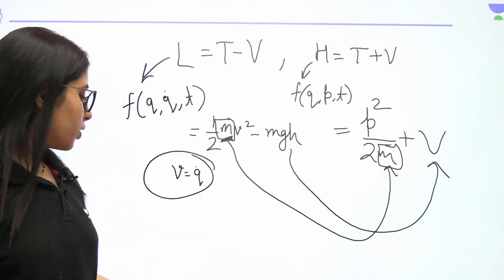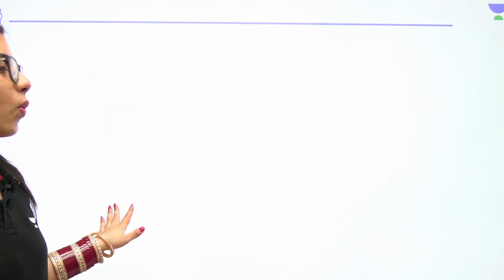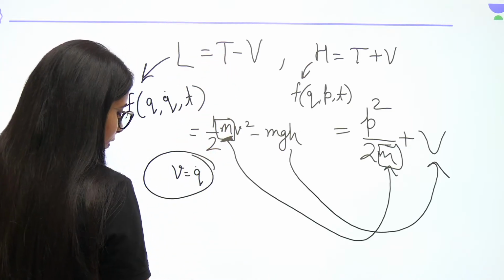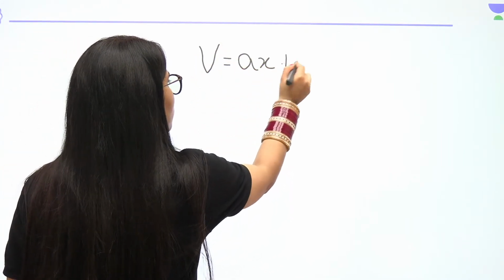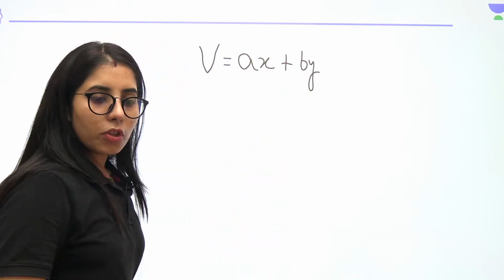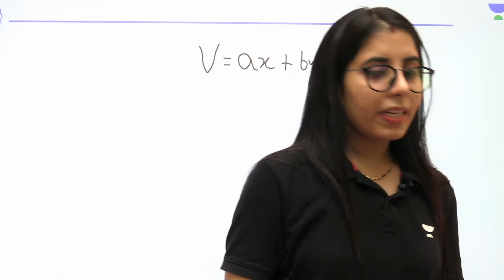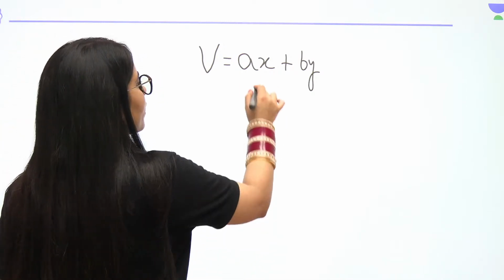Now, let's talk about the next part. Actually, guys, after this, if we have to consider the next thing here, what is that? Let's say you are having a potential expression given to you, okay? How has that been given? We will consider that it has been given as v is equal to ax plus by. And now you want to know about the conserved quantities, okay? Conserved quantity in terms of linear momentum, which means px and py. So what will be the conserved quantity?